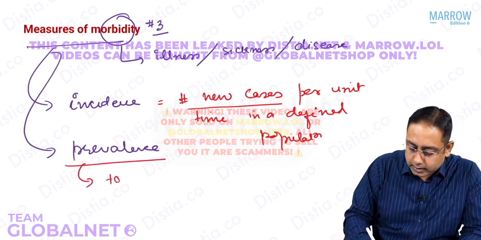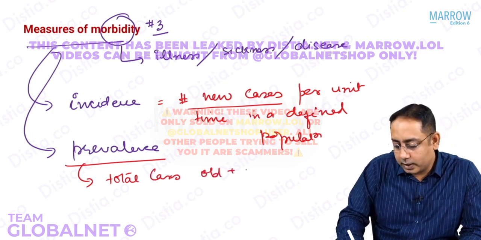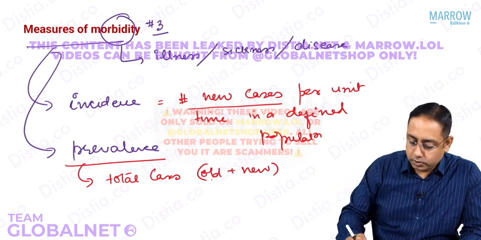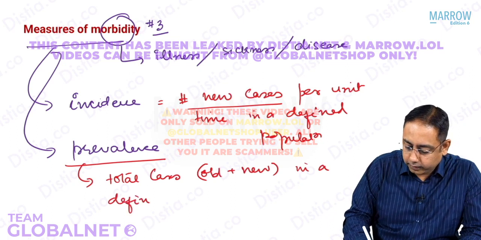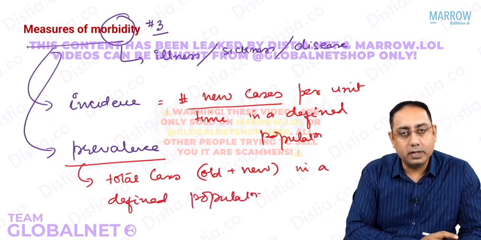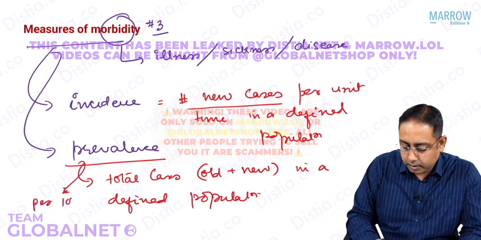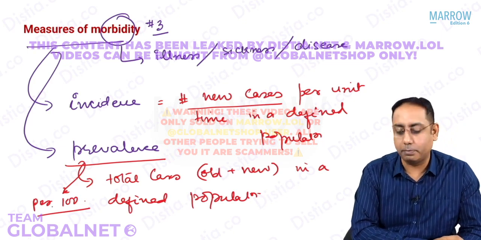It is the total cases. That means it consists of the old cases plus the new cases. It is the total present cases. So total cases in a defined area, in a defined population, is called prevalence. It is almost always expressed as per 100 population.